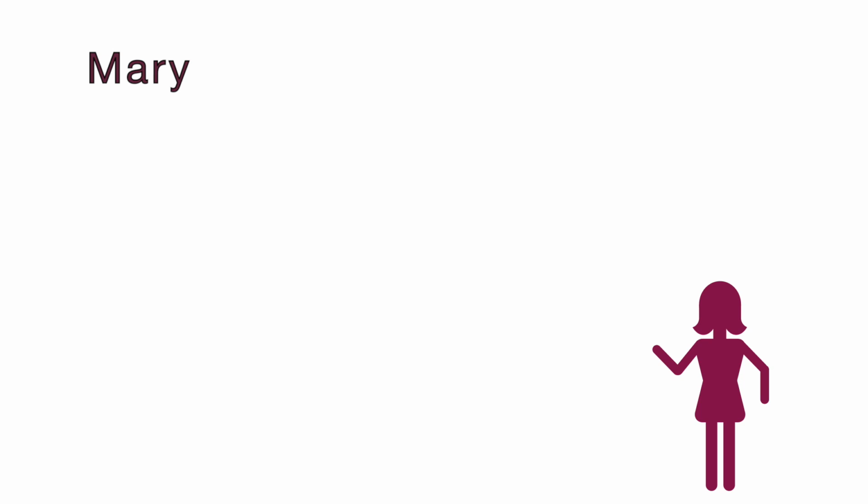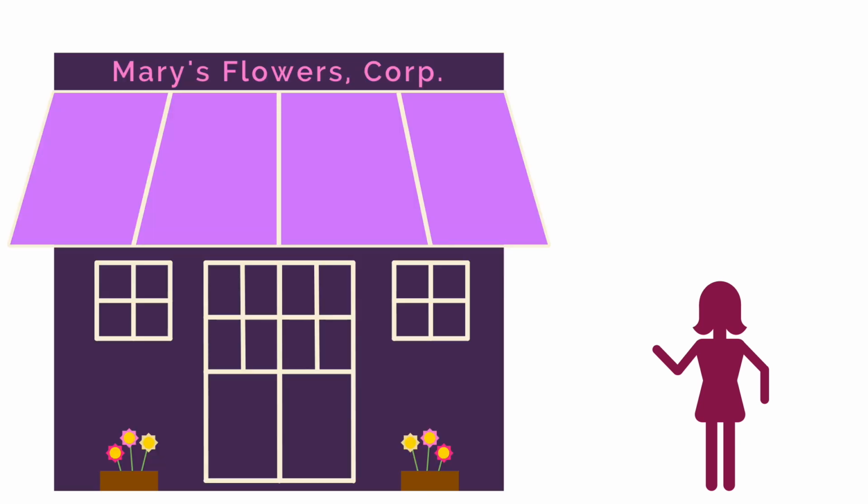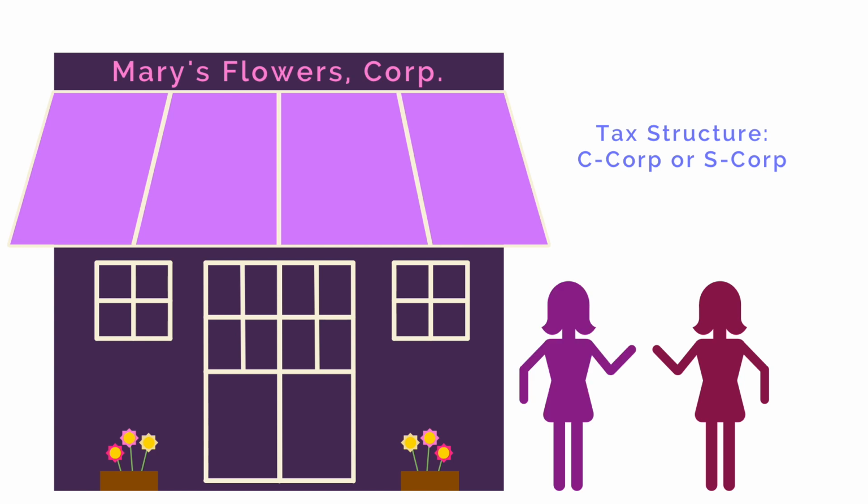Meet Mary. Mary decides to start a flower shop. She starts a corporation by filing forms with the state or hiring a professional to do it. She calls her company Mary's Flowers Corp, and she is the only owner. Corporations can only elect to be taxed as S corps or C corps. By default, corporations are taxed as C corporations. Even if Mary had a partner or co-founder, the options are the same. A corporation cannot elect partnership or disregarded entity for the tax structure.